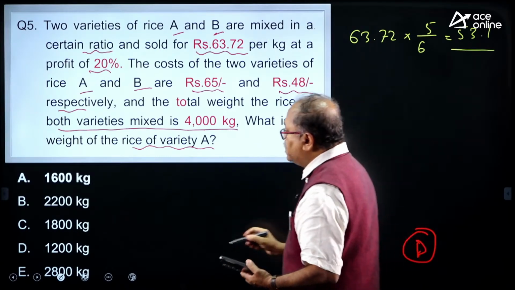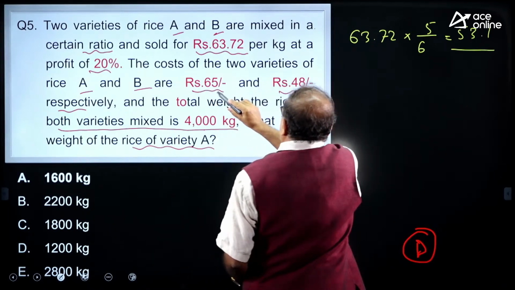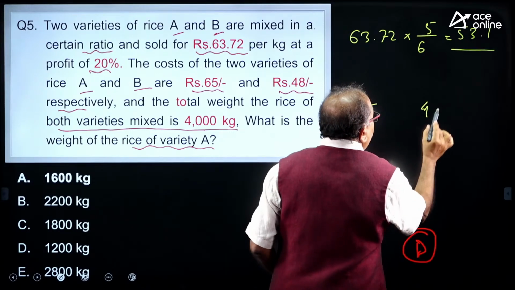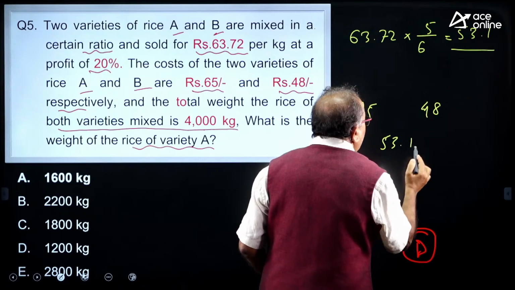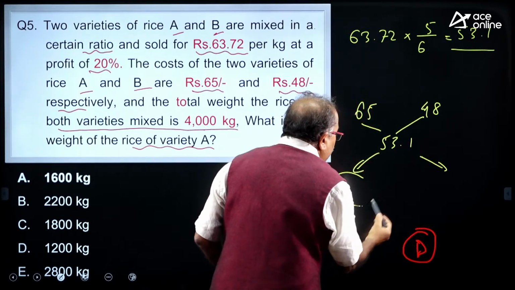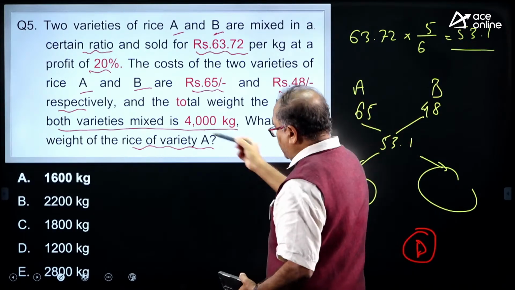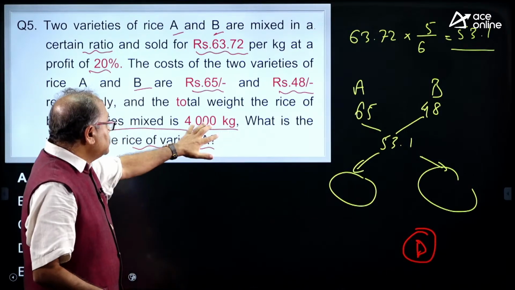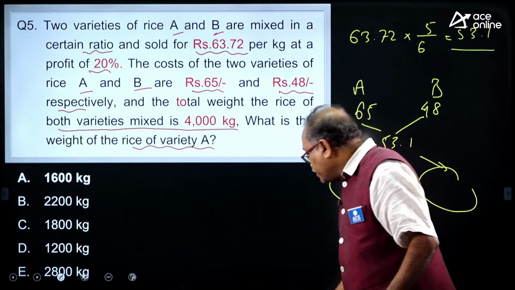Anyone answer the question? After that, I have the higher rate, that is 65, I have the cheaper rate, that is 48, and I have the mean rate, that is 53.1. So I will take the ratio over here, and once I get the ratio of A to B, the total is given to us. Based on that ratio, I will find out my required value, that is how much is A, and these are your options. Come on, my dear friends.